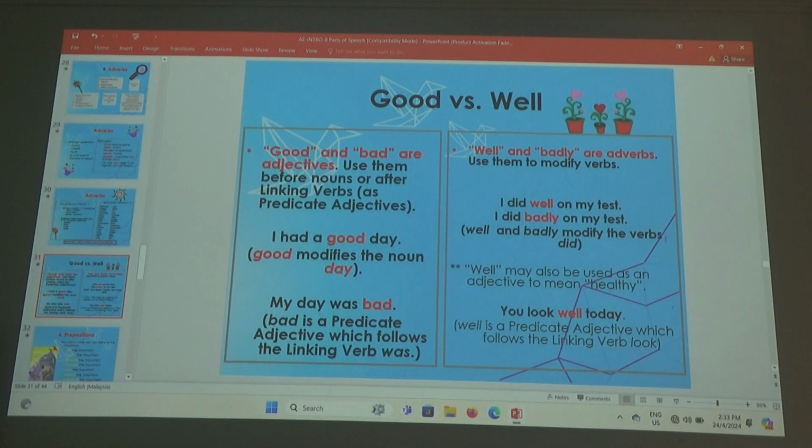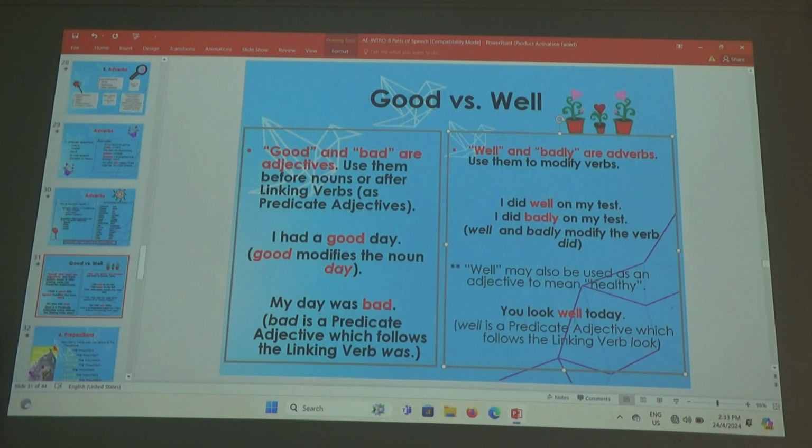The verb did. I think the S there is not necessarily the verb did. Alright. Well may also be used as an adjective to mean healthy. Okay, if you use well to mean healthy, then it is usually an adjective. Alright? Like the example here. You look well today. Alright?